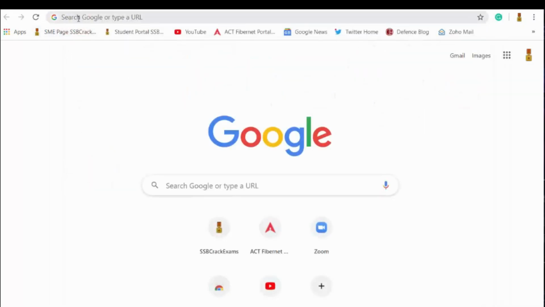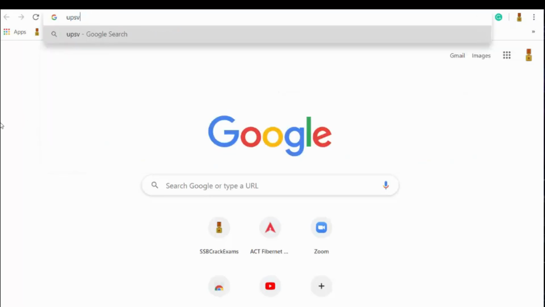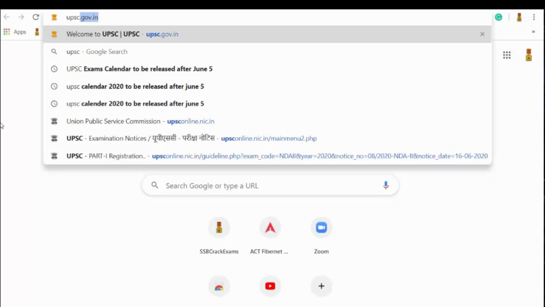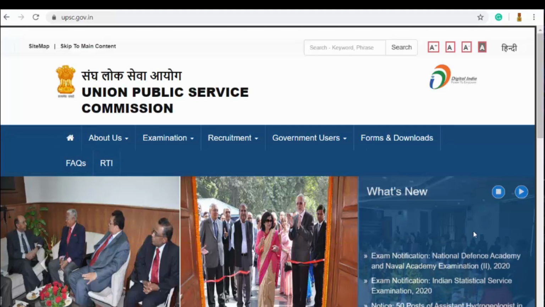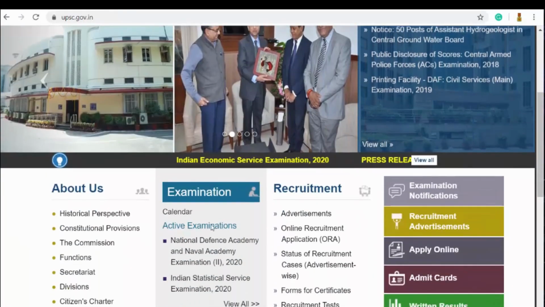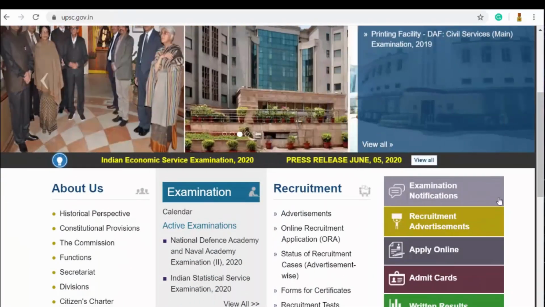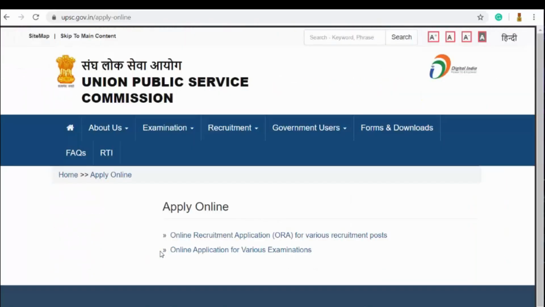Before going through the application directly, I would like to remind you to go to the website upsc.gov.in. This is the official website of the Union Public Service Commission. Once you enter here, you might see your exam notification, National Defence Academy, scrolling. You can click on that, or you can click on the option known as apply online. After going through apply online, you have to click on online application for various examinations.